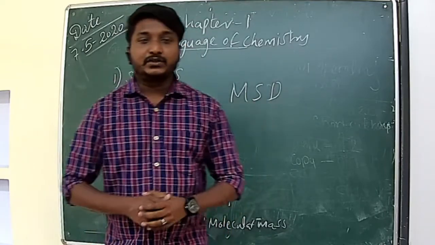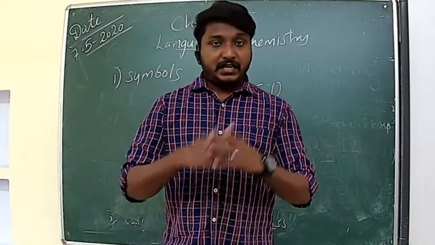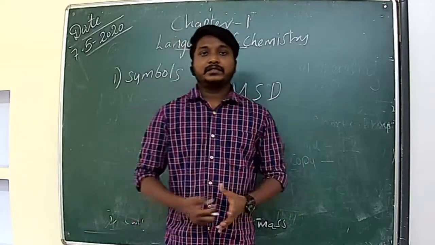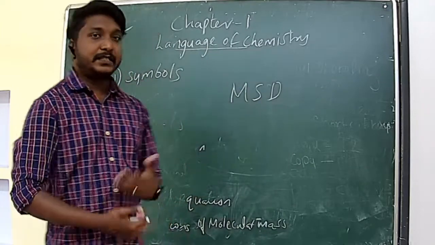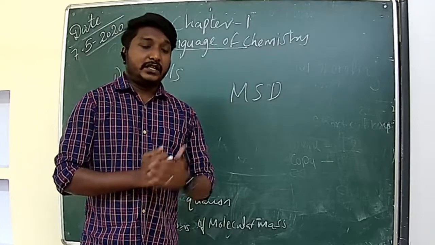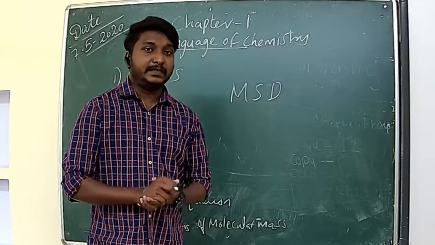Similarly, in chemistry also, we know there are 118 elements discovered so far. All the elements have long names, and it's very difficult to write the names always, because always we are using the names of the elements in chemistry. So we have the symbols.